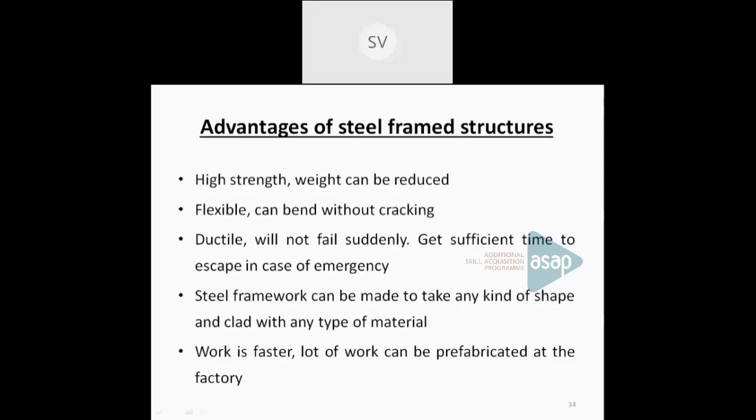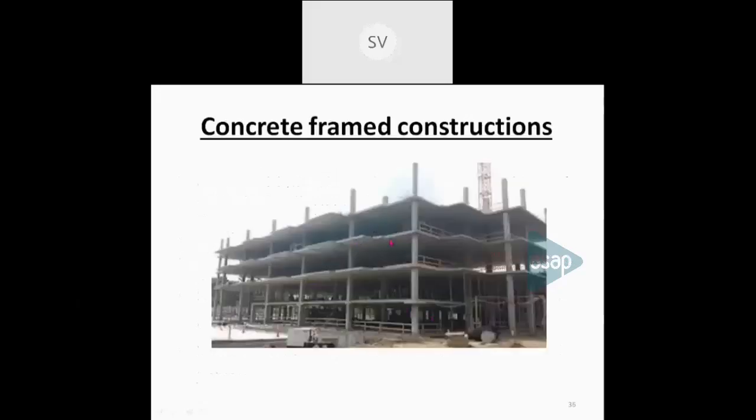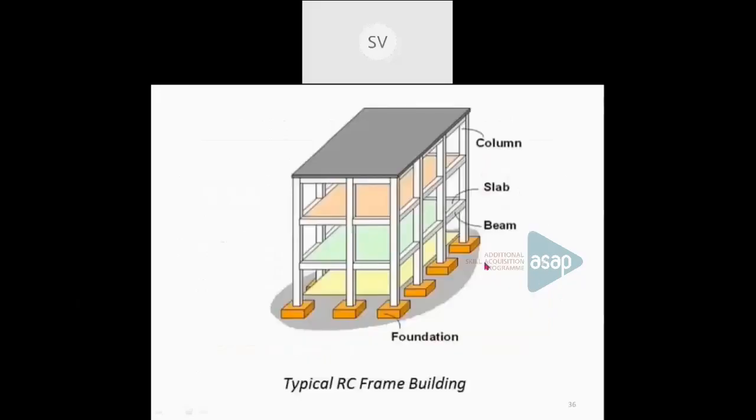Now what is a concrete framed construction? The conventional method of construction is a concrete framed construction. You can see this building. It will have different components, such as these vertical components, which are the columns. Then you have the slabs. Then beams are provided below the slabs. Then foundation, etc. Walls will also be provided. So this is a typical RC frame building, a reinforced concrete frame building.